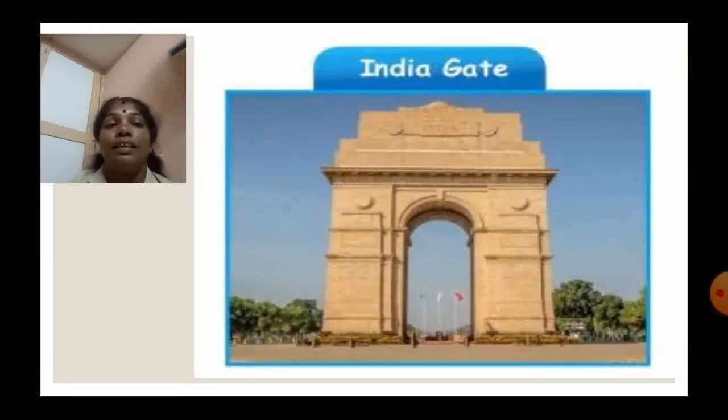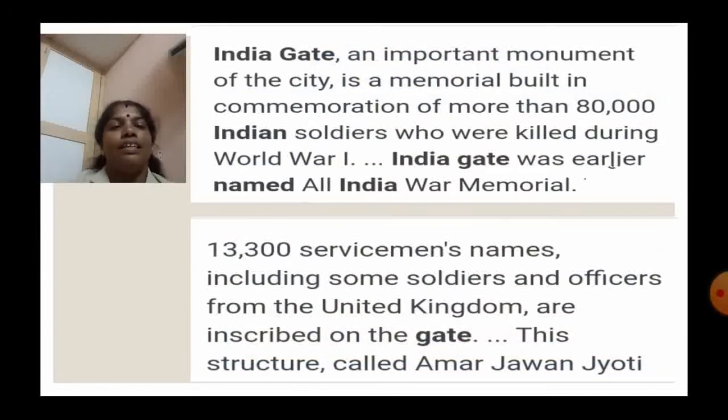Next, we are going to see India Gate. This India Gate is located in Delhi. India Gate, an important monument of the city, is a memorial built in commemoration of more than 80,000 Indian soldiers who were killed during World War I. India Gate was earlier named All India War Memorial. 13,300 servicemen's names, including some soldiers and officers from the United Kingdom, are inscribed on the gate.